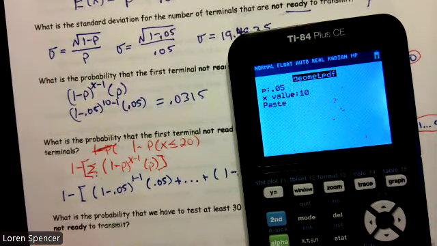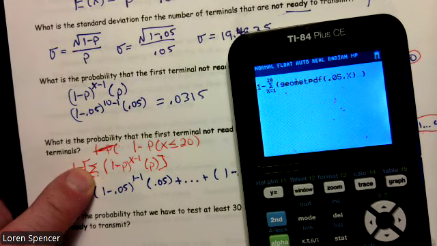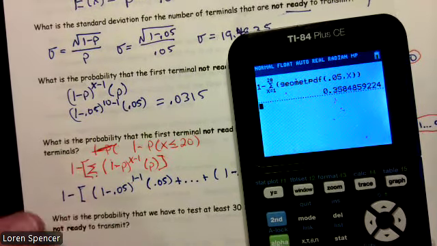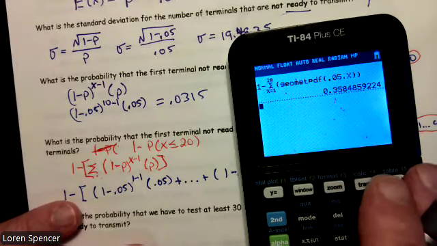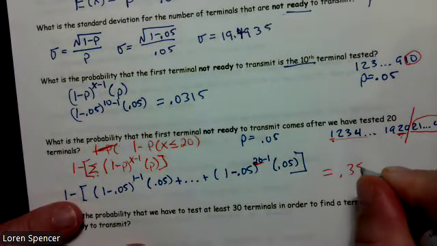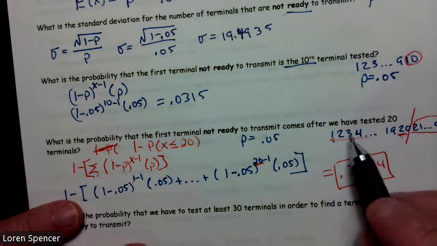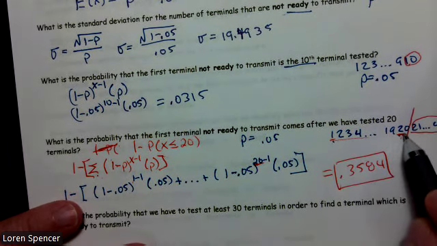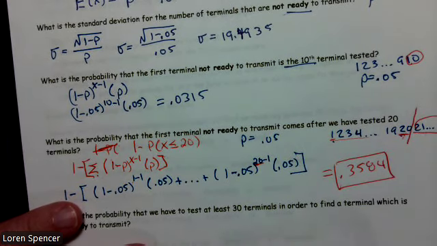And our x value, because anytime you have the summation, doesn't matter if it's a binomial or geometric, we have to have an x. So the probability that the first terminal happens after the 20th is 0.3584. So the probability that it would have occurred in the first 20 is about 65%, or 64.16.